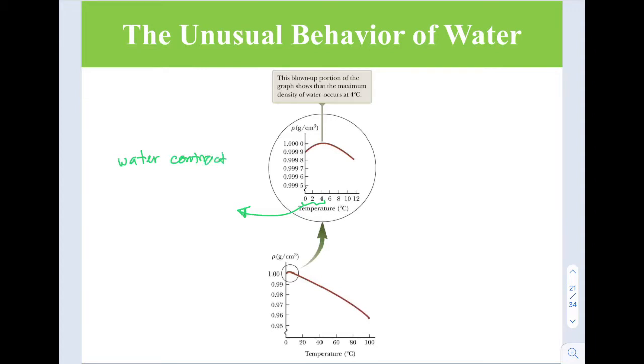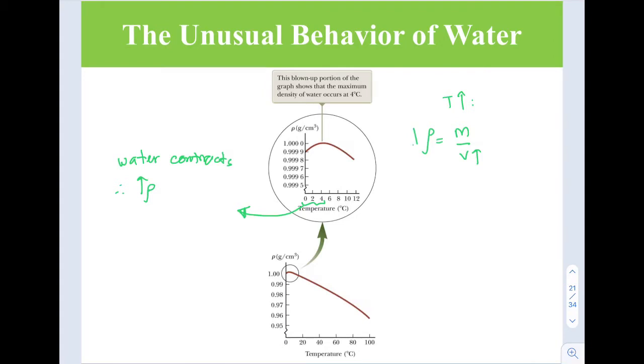And therefore its density will increase. Above 4 degrees Celsius, water expands normally. Rho is equivalent to m over V. With the increment of temperature, volume is increasing, so volume is going to increase with increasing temperature.